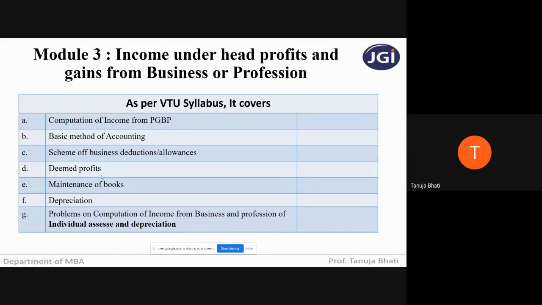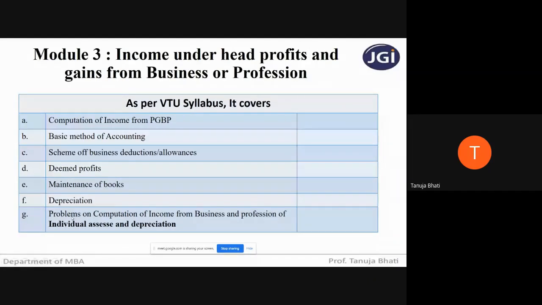Then, what is the meaning of deemed profits under business or profession? How should the business and profession maintain the books of accounts? Then depreciation, which is very important.